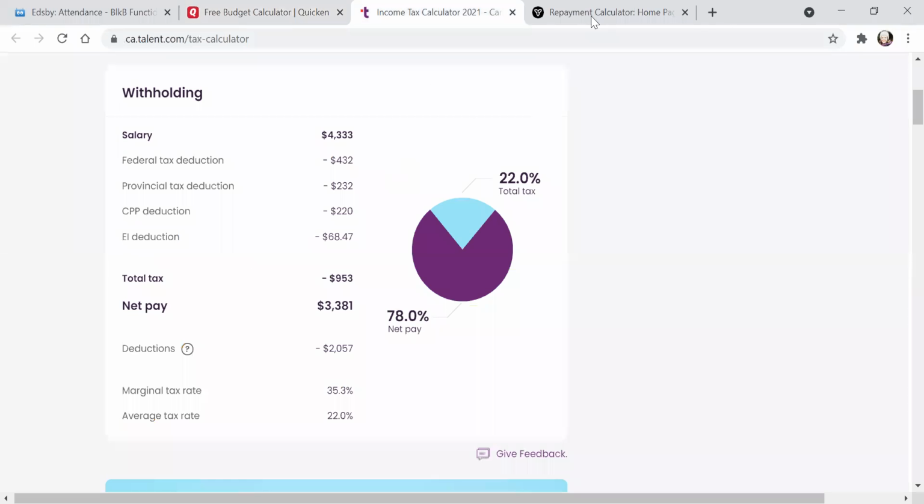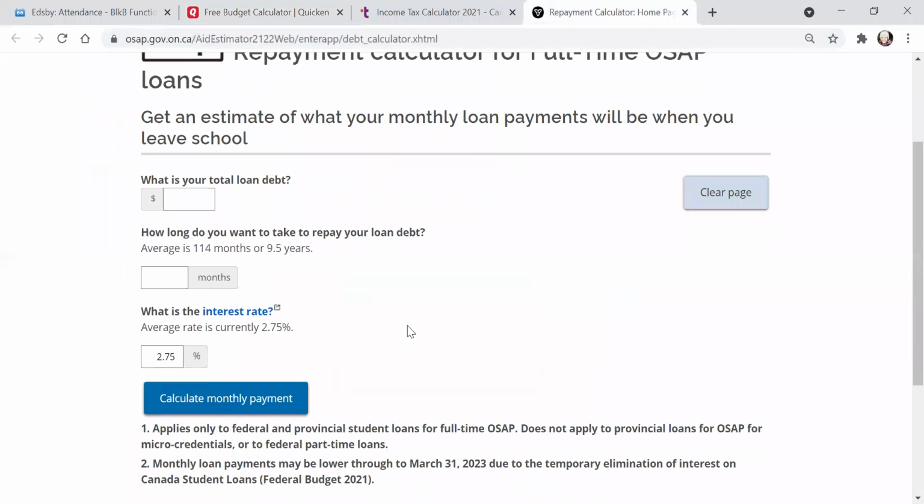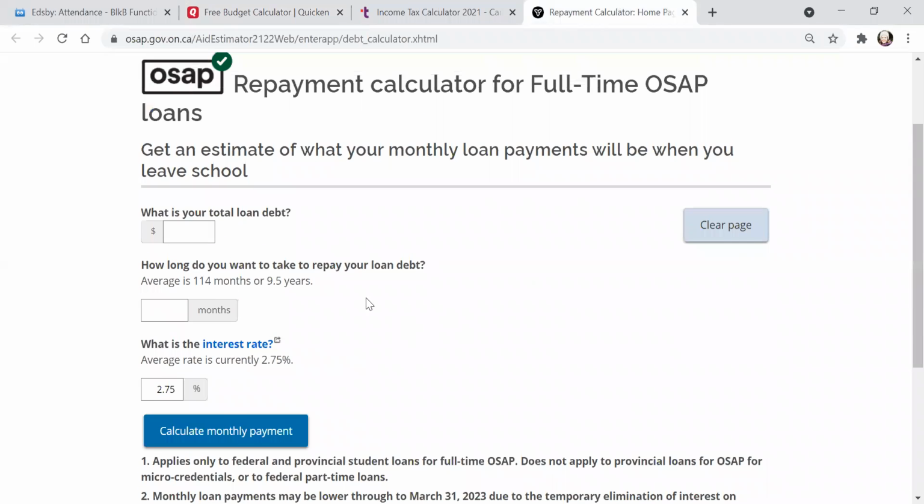Does anybody remember how much their OSAP loan is off the top of their head that I gave them? Mine is 27,962. Okay, so that's normal, Sasha. I'm not trying to wreck your life. Okay, so just think about people walk away with almost $30,000 in OSAP loans.